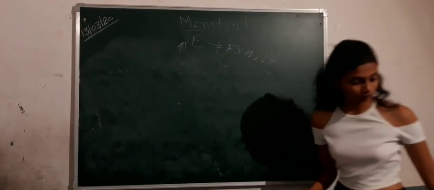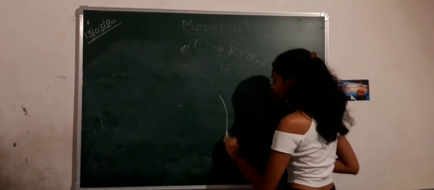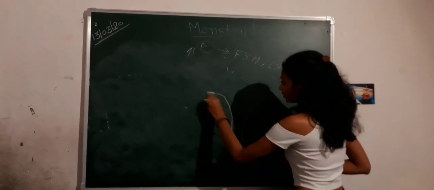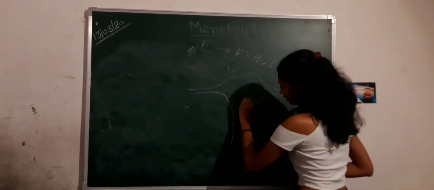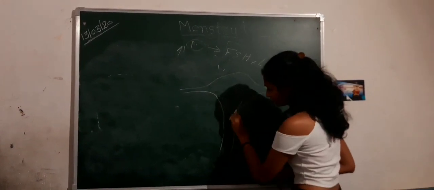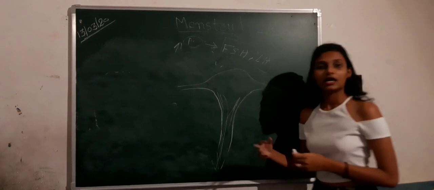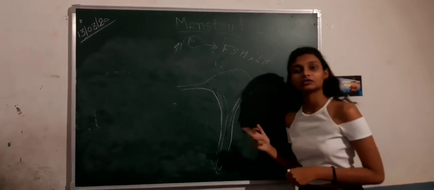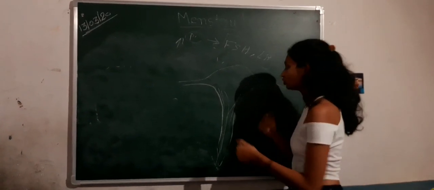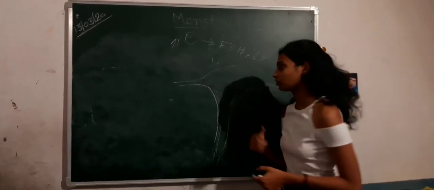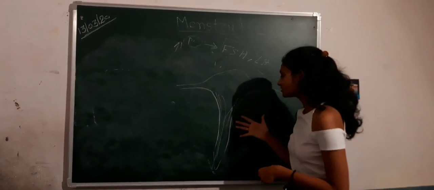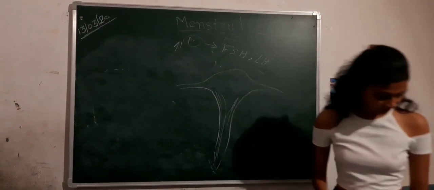The lining of the uterus, the endometrium, will shed. It will break and shake out, and there will be the new beginning of a new menstruation cycle and a new chance for fertilization. So this is how it ends.